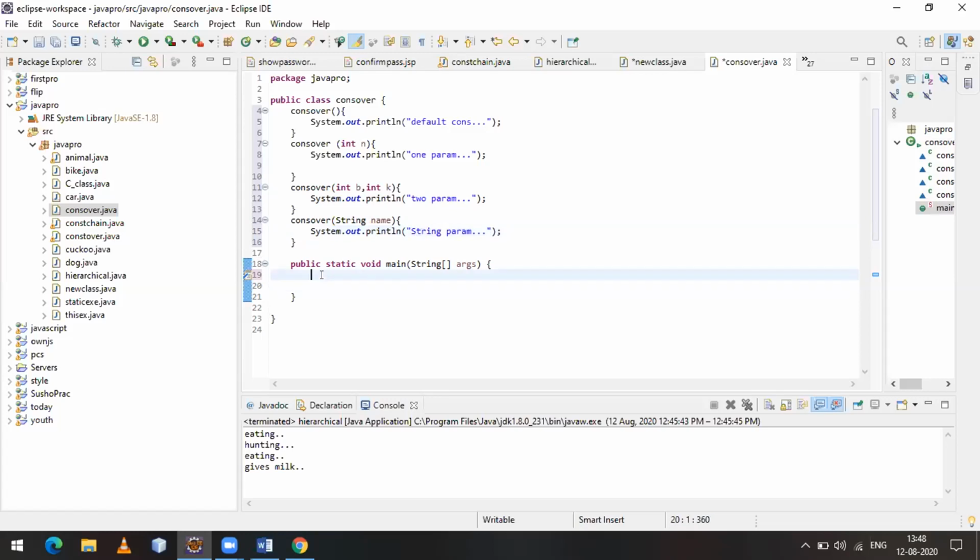Then how do we call that particular constructor? The question arises. We have to initialize the object.